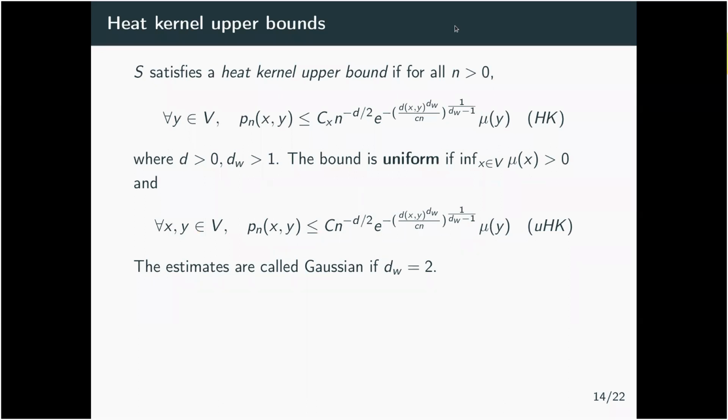We say that S satisfies a heat kernel upper bound when you have control over the Pn of x, y. What is Pn of x, y? It's simply the probability, starting from x, that Sn is exactly at y. And what you ask for is an upper bound on this probability,